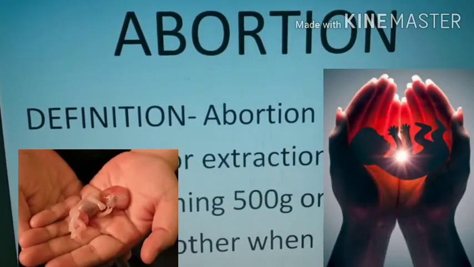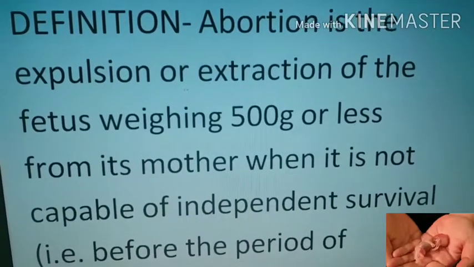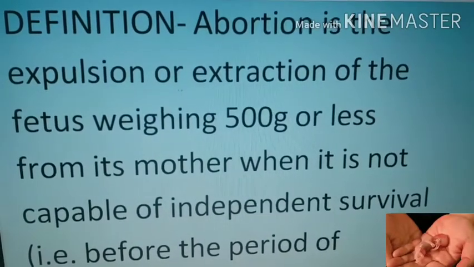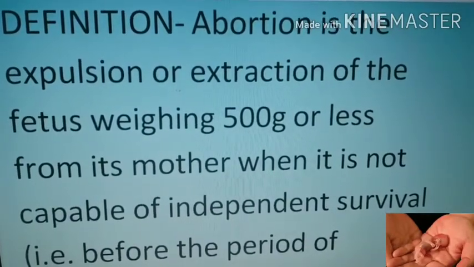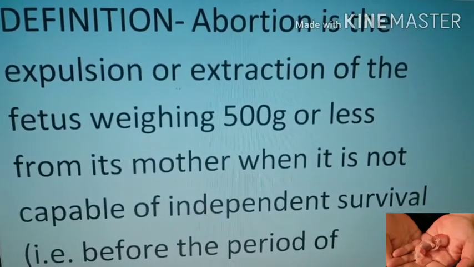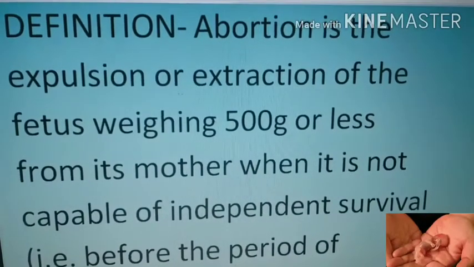So first let us see the definition of it. Abortion is the expulsion. Expulsion means when the fetus or embryo comes out of the body of the mother by itself, which is also called spontaneous abortion or miscarriage. Or extraction. Extraction is when the fetus or embryo is taken out from the body of the mother forcefully.